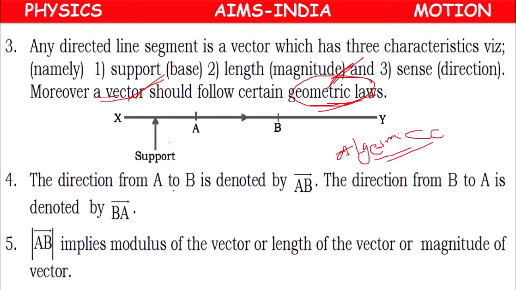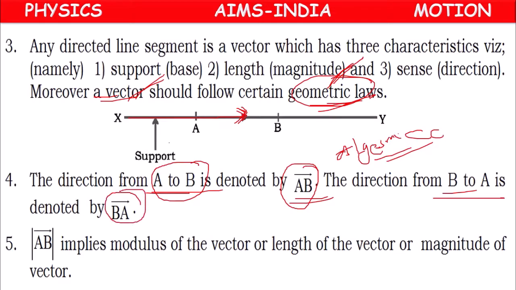Okay, children. So a vector means the direction from A to B. A body is moving like this. The direction from A to B is denoted by AB bar. The direction from B to A is denoted by BA bar. The modulus of AB bar is the modulus of the vector, which gives the length of the vector, the magnitude of the vector without direction.